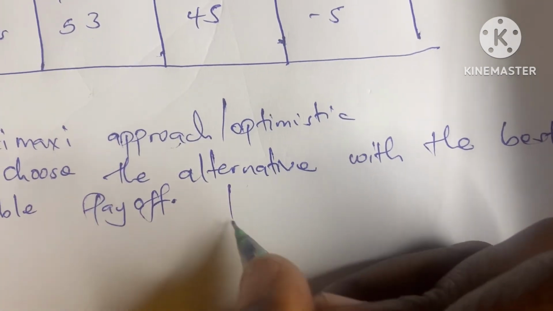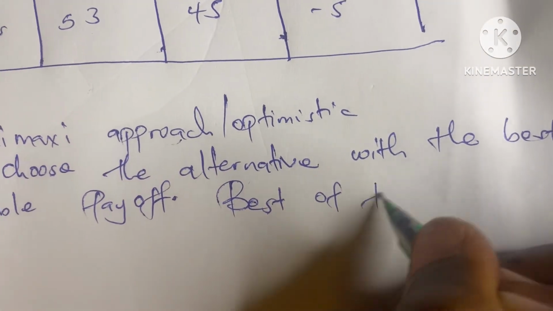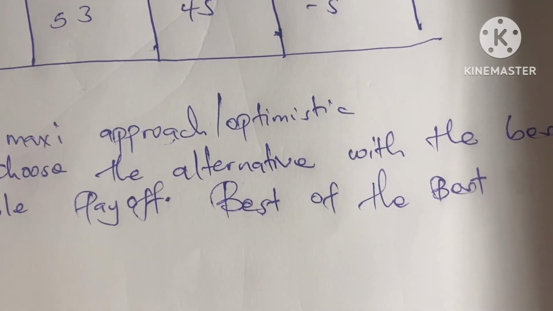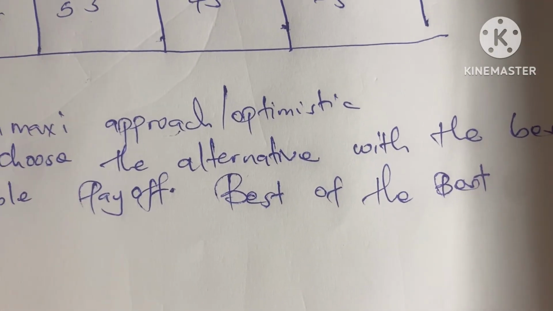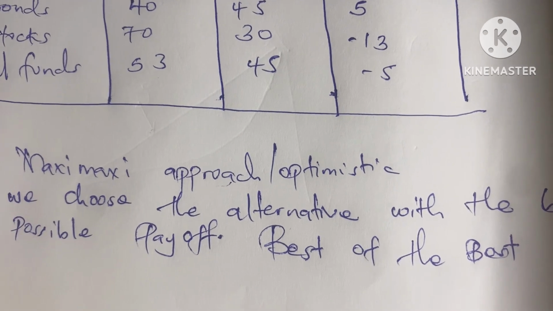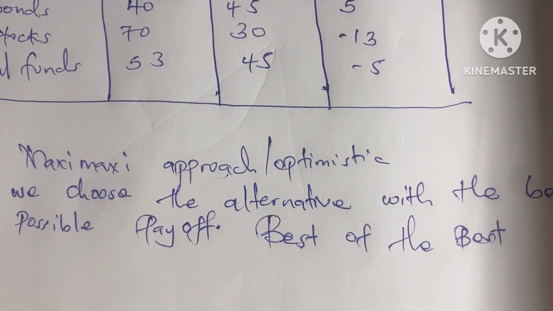So it's like best of the best. We choose the alternative with the best payoff possible. We choose the best of the best. That is the Maximax, best of the best.